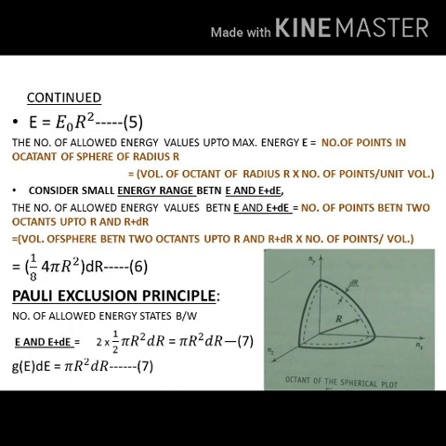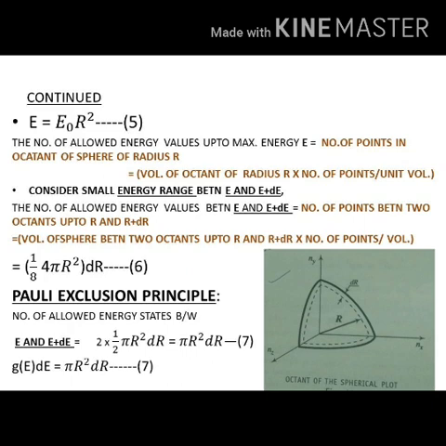Then in this coordinate system there will be many available sets, like 1, 3, 8, 1, 2, 1. So many values will be there, and in a coordinate system each set of values represents a point-like entity. Once we represent point-like entities, it forms a spherical distribution.